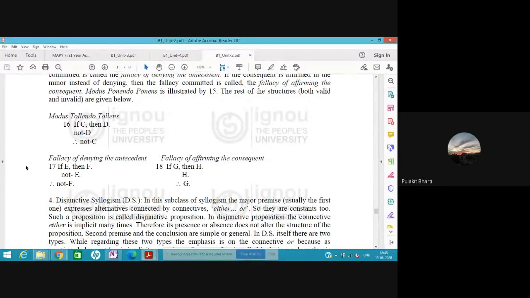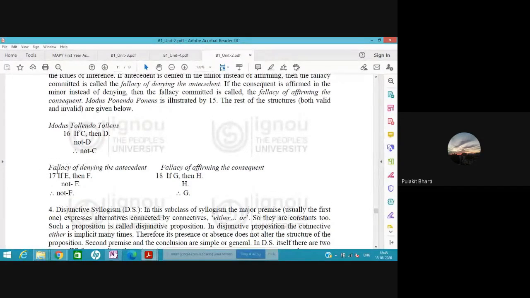So let's say for example, if I drop the utensil, then it will break. Then here it is not a fallacy, the example that I'm saying.